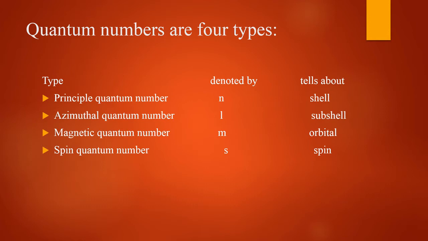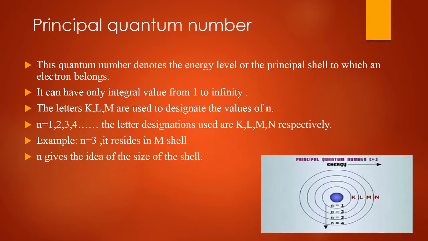And the azimuthal quantum number is denoted by small l and it tells about the subshell, and this azimuthal quantum number was given by Sommerfeld. The third one is the magnetic quantum number, which is denoted by small m and it tells about the orbital. And the last one is the spin quantum number. It is denoted by small s and it tells about the spin of an electron. So what is the quantum number? Quantum numbers are the index numbers which tell about the position and energy of an electron.